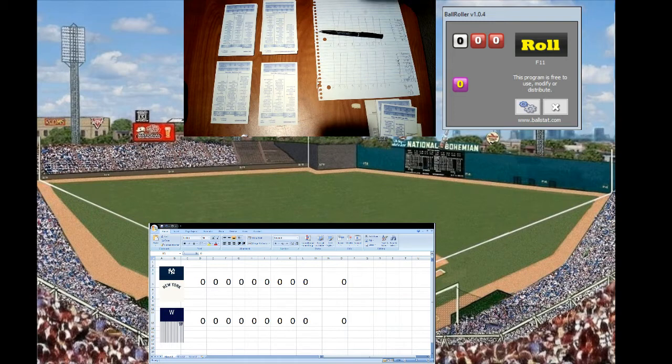For the Senators, Joe Judge will lead off, followed by Clyde Milan and Sam Rice in center. Braggo Roth will play in right. Bucky Harris playing second base, followed by Howard Shanks at third, Jim O'Neill at short, Patsy Gharrity behind the plate, and batting ninth and pitching will be Erik Erickson.